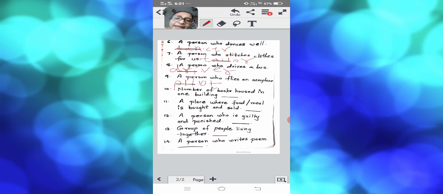While writing any spellings, children, you have to first recall the words, recall the alphabets and sounds, and then you have to apply all those things in your spellings.